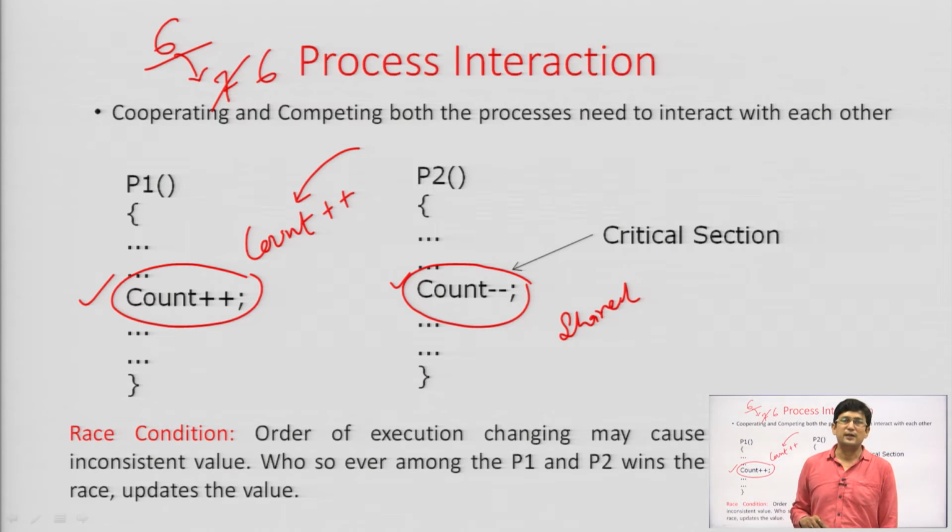If we allow preemptions to take place in between those statements, then an inconsistent value may result. So, we should restrict our access to this variable in such a way that all 3 statements run for the first process, and then all 3 statements run for the second process. So, the preemptions should not take place in between, that is our requirement.